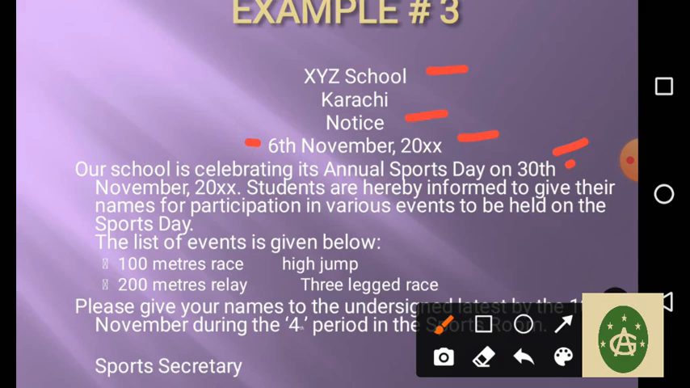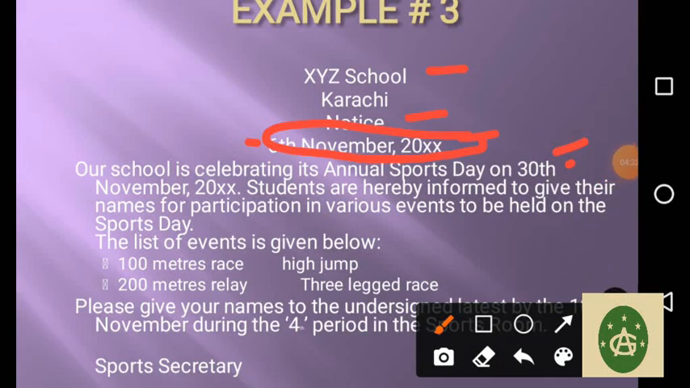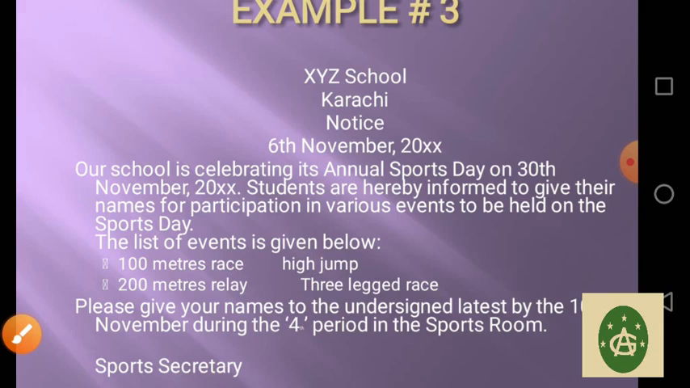Around 3 weeks. So there must be some difference between the date of issuing and the date of the event. Okay, so you need to be very careful about it. Then students are hereby informed to give their names for participation in various events to be held on the sports day. Now, what is the list of events? This is given: 100-meter race, 200-meter relay, high jump, 3-legged race. All these 4 events are included.